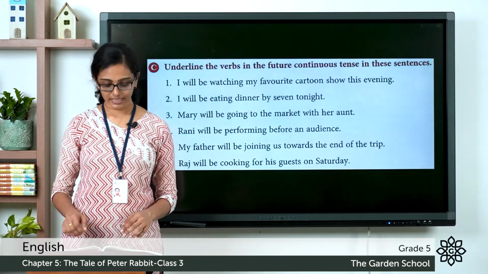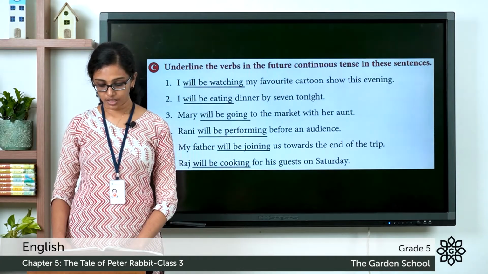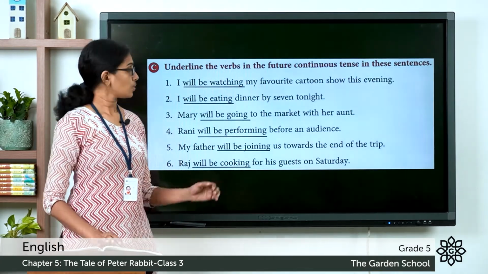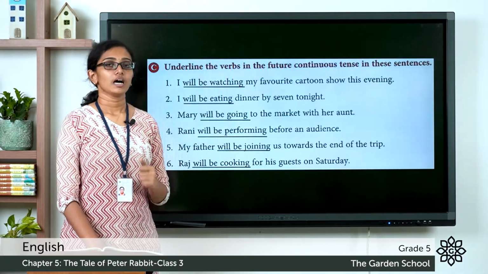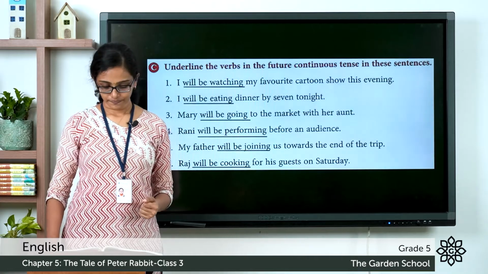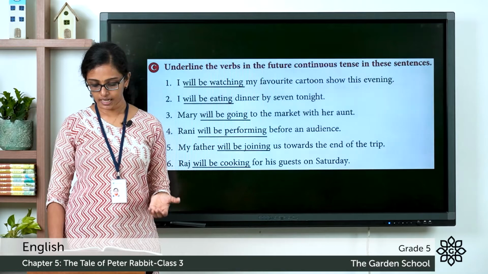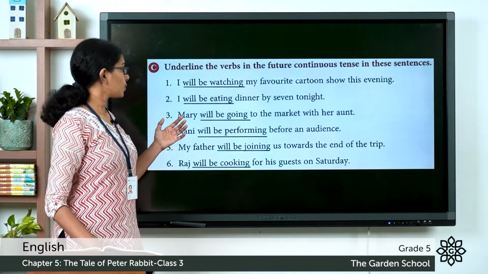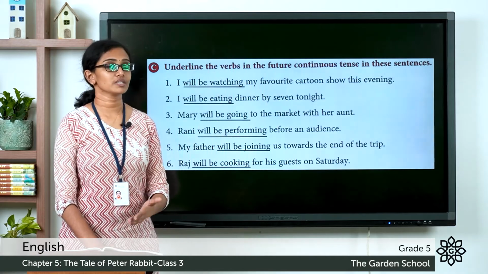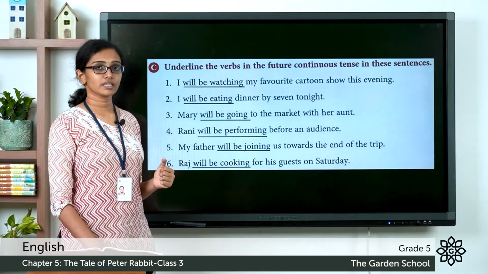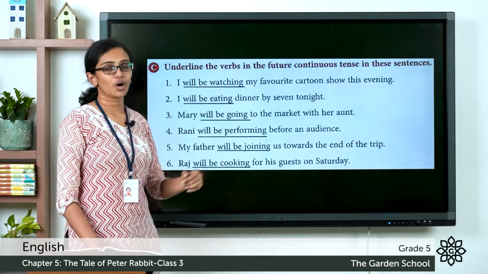Now let's discuss this question. The first sentence, I will be watching my favorite cartoon show this evening. So, will be watching is the verb given in future continuous tense. Then question number 2, I will be eating dinner by 7 tonight. So, will be eating is the verb given in future continuous tense. And which is the subject here? I is the subject here, followed by will be plus ing form of the verb plus the object.